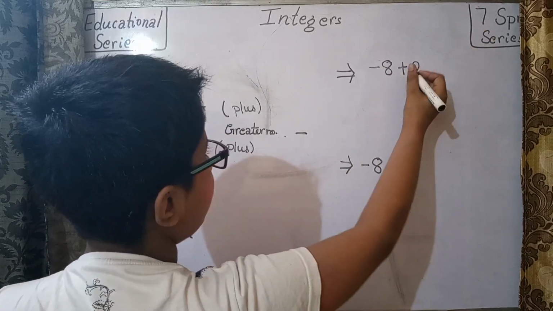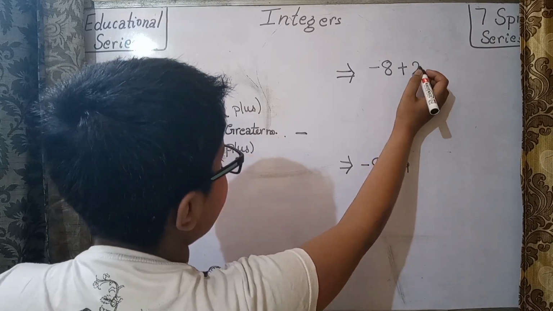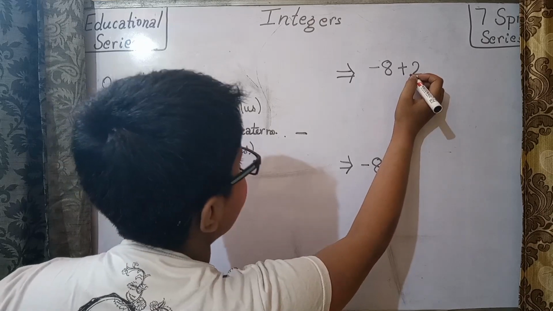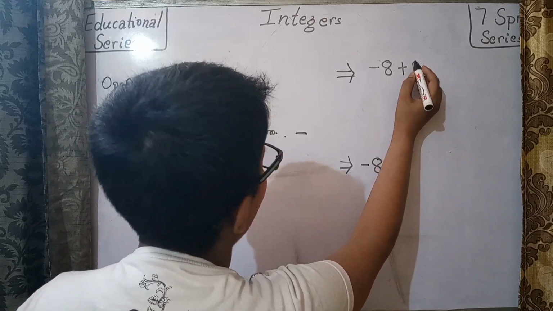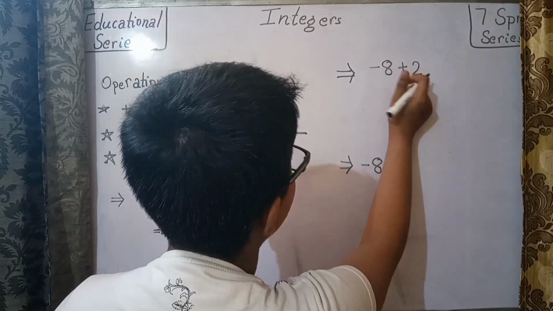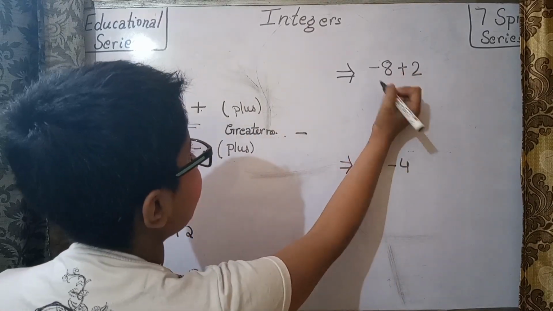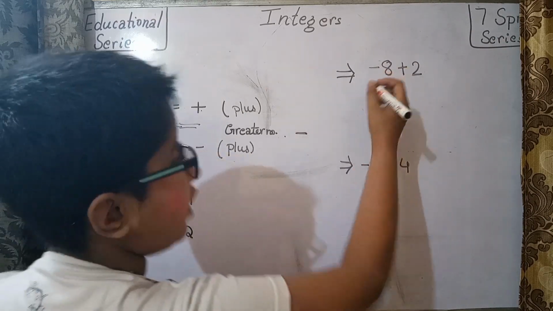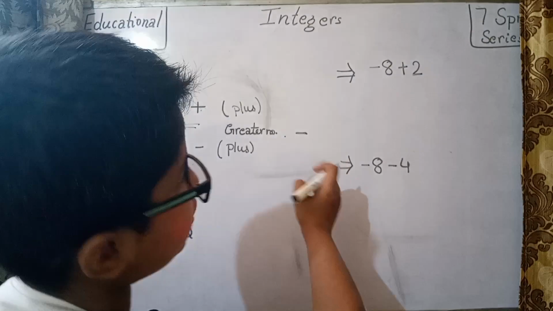If you have not learned this in the earlier classes, I have told it in the class 6 integer video. You all have to remember that the sign on the left side of a number is noticed, whether it is positive or negative. Now the answer will be positive or negative.